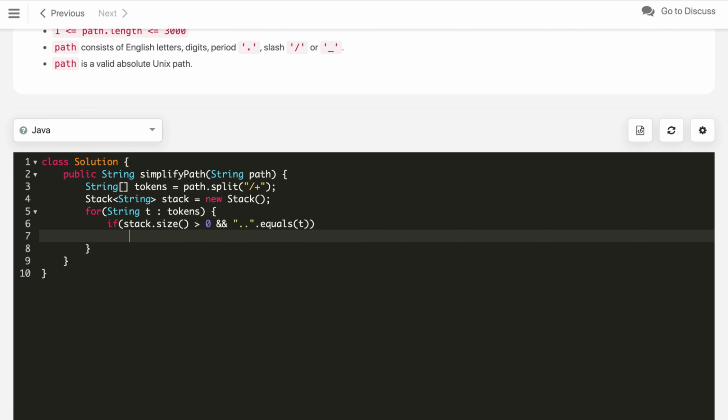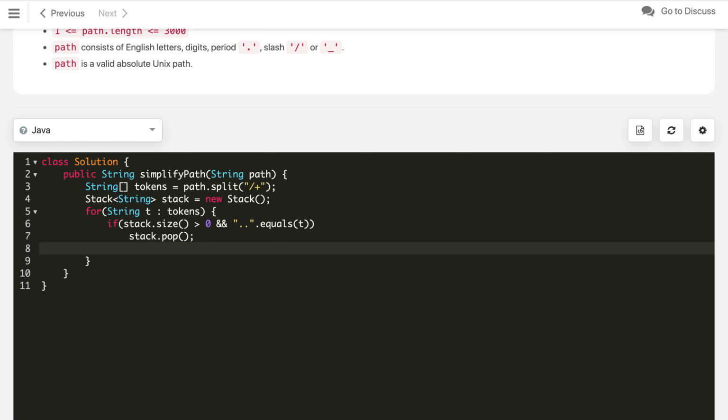So here what we will do, we just pop out, so stack.pop the last directory from the stack. Another case can be else if this token itself is a single dot, or we can use not of single dot. So instead of checking multiple things, we will create Arrays.asList of these tokens which we need to skip, like either an empty string or a single period, which is dot.